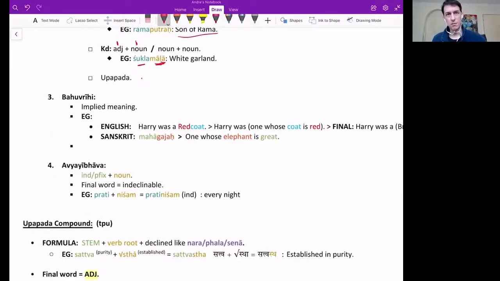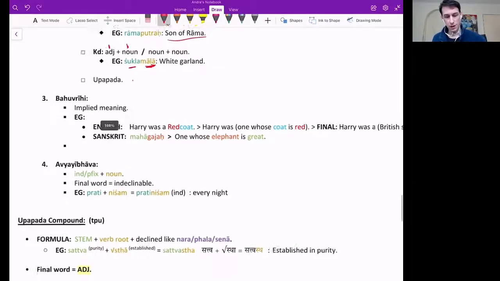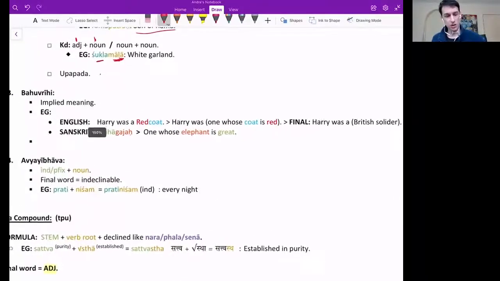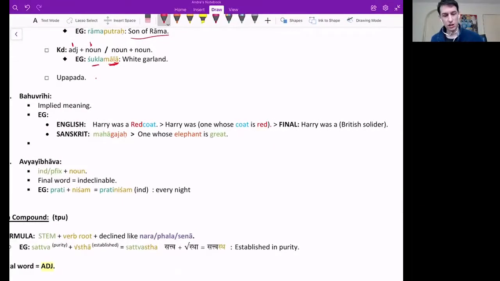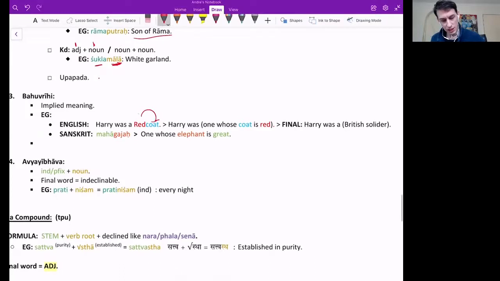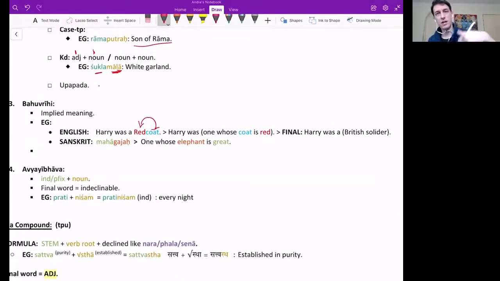Bahuvrihi, this will be coming up in a future lesson. Implied meaning. Remember this? Bahuvrihi equals implied meaning. I'm preparing you for the next chapter. In English, to give you some context, Harry was a red coat. Like, what are you talking about? What is a red coat? Well, the formula is one whose last member is first member, the one whose coat is red. And what is the final definition of that? Harry was a British soldier, because red coat refers to one who is wearing a red coat.